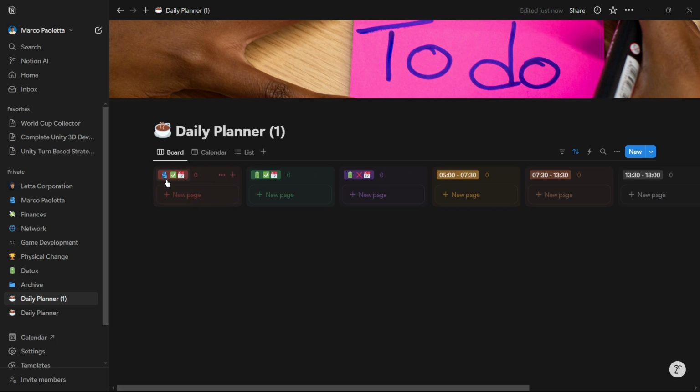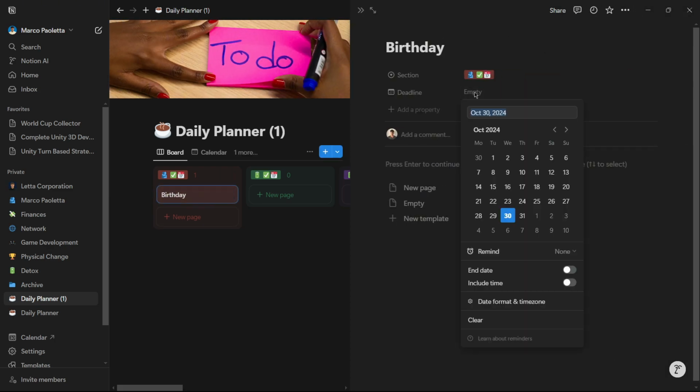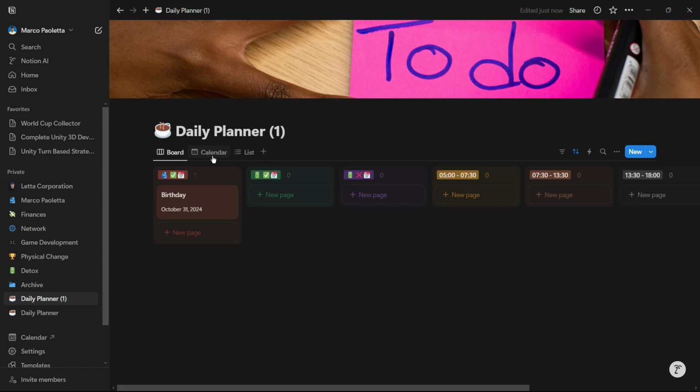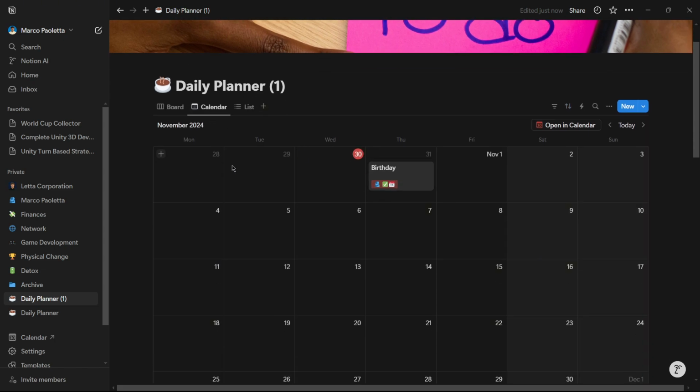This one is for social events that do have a date, that's why I have those emojis. So for example, if I have the birthday of a family member, if I'm going out with friends or whoever, so everything goes like here. For example, let's say that I have here a birthday of somebody, it doesn't matter. I can actually put here the deadline, the date in which this is happening. For example, I know 31 of October, and then in the calendar this will appear over here, okay? So everything is nicely synchronized.